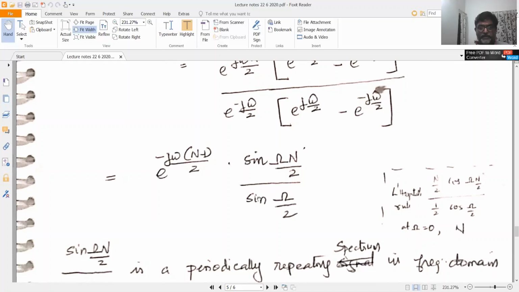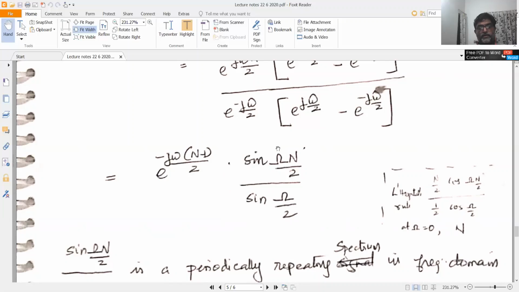If you call this X of omega, then X of omega plus 2 pi is the same as X of omega, and X of omega plus 4 pi is the same as X of omega. That is easily verified, because this term is periodic with respect to omega, with a periodicity of 2 pi.